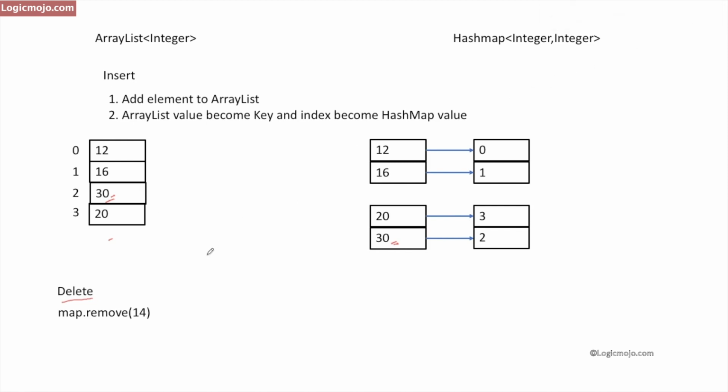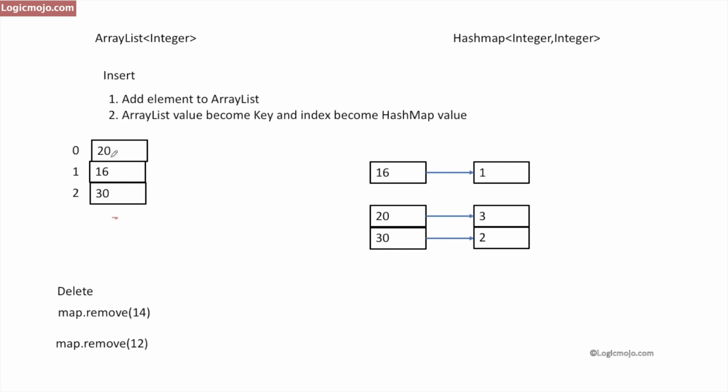Let's consider another example. I perform a map.remove operation of 12. So what do we do? We first search for 12 in the hash map. Yes, it's present here. We delete that from the hash map, and before deleting it, we store that value, which is 0. We go to index 0 of the array list, and we get the number 12. As 12 is already deleted from the hash map, we swap it with the last element. So previously it was 12 and 20, and now it has become 20 and 12. So this 12 comes to the last index of the array list.